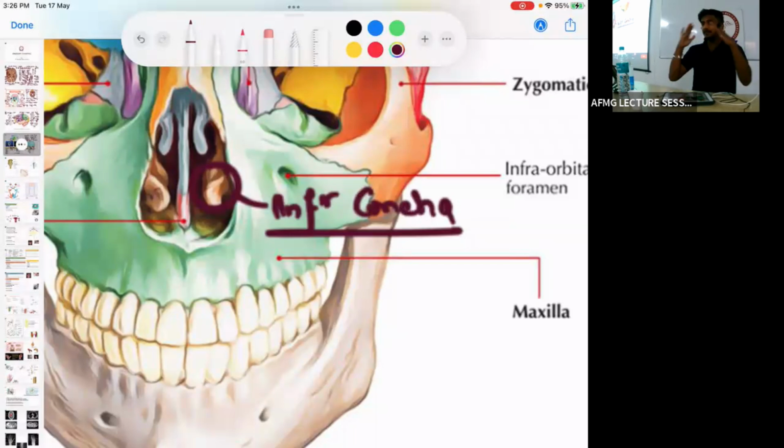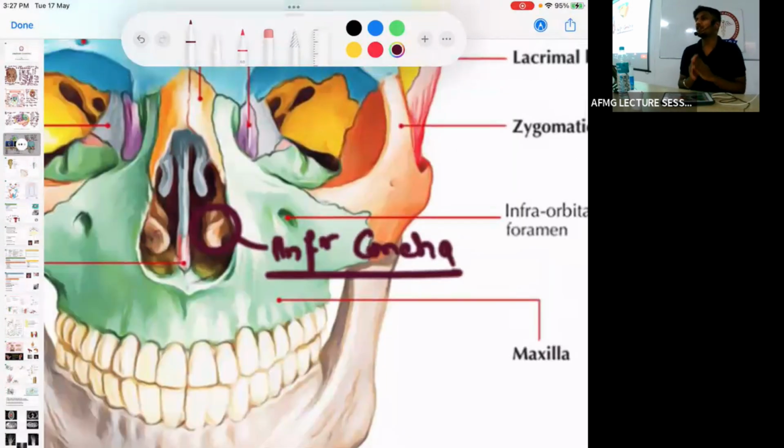So in the lateral wall of the nasal cavity, the inferior most bone is the inferior concha. When this inferior concha is covered with mucosa, it is called the inferior turbinate. The space below the inferior turbinate is called the inferior meatus. So the inferior concha is an independent bone, but the superior and middle concha are a part of the ethmoid bone. No problem, remember this, important.